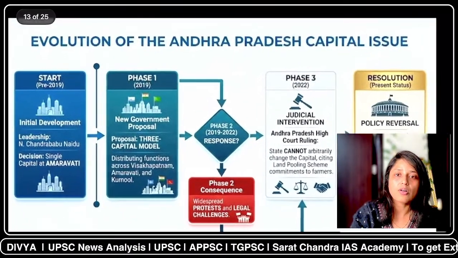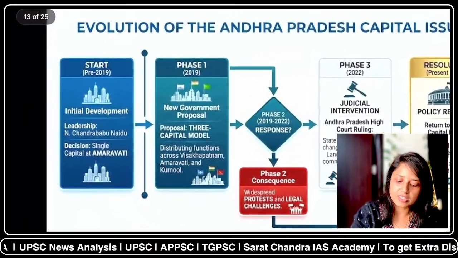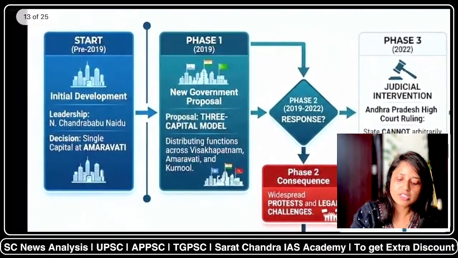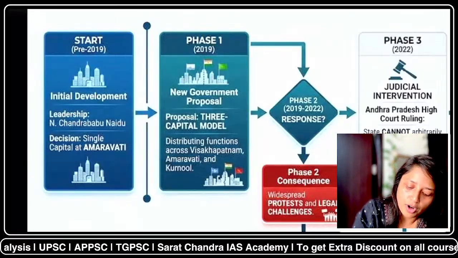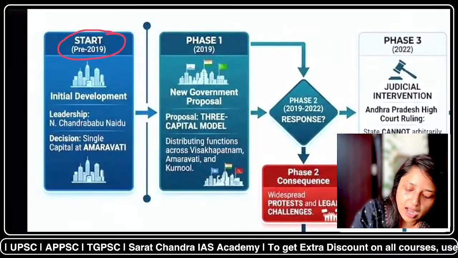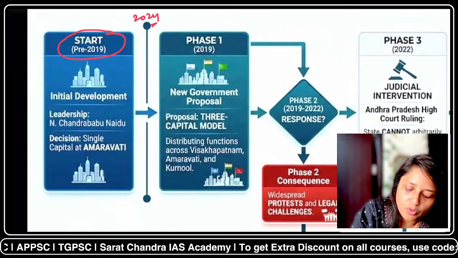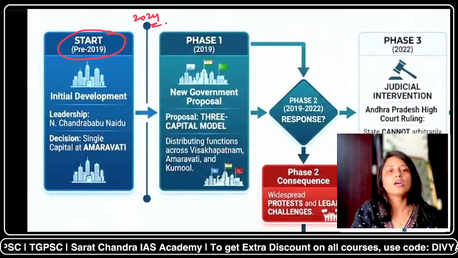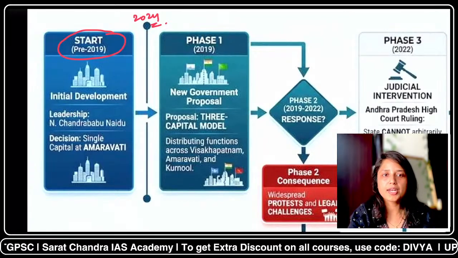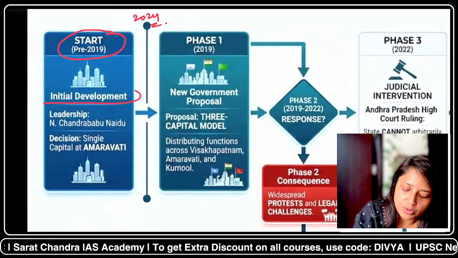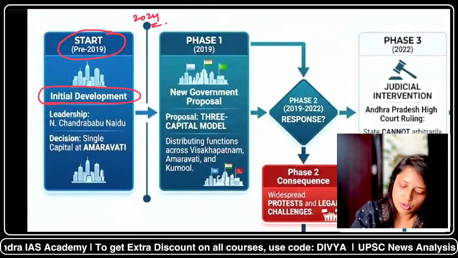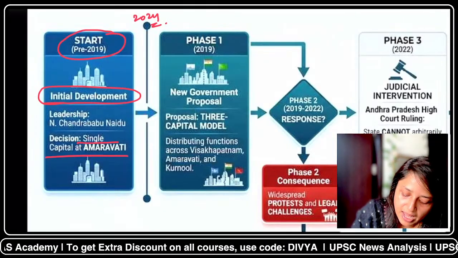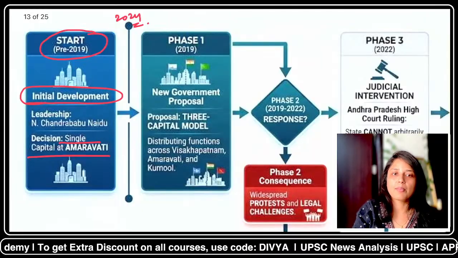Now let's briefly discuss what happened. If we start from pre-2019, since Andhra Pradesh knew that in 2024 it would need a new capital, efforts started to create a greenfield capital. It was decided that the state would have a single capital, and that was Amravati.